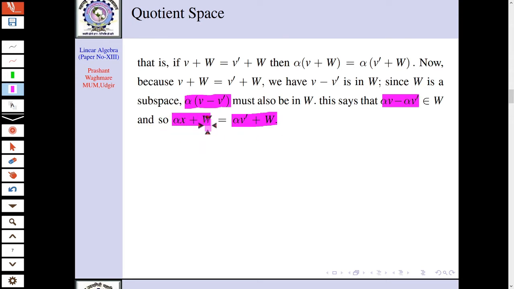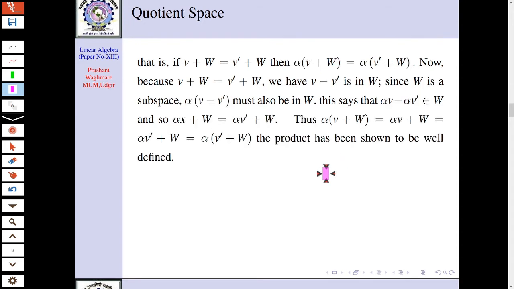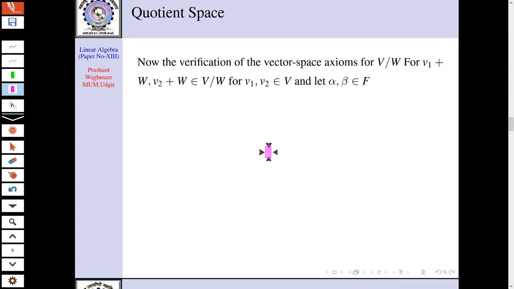This is nothing but alpha into (V plus W), which is equal to alpha into (V dash plus W). That is what we wanted to show. That's why this scalar multiplication is well defined.